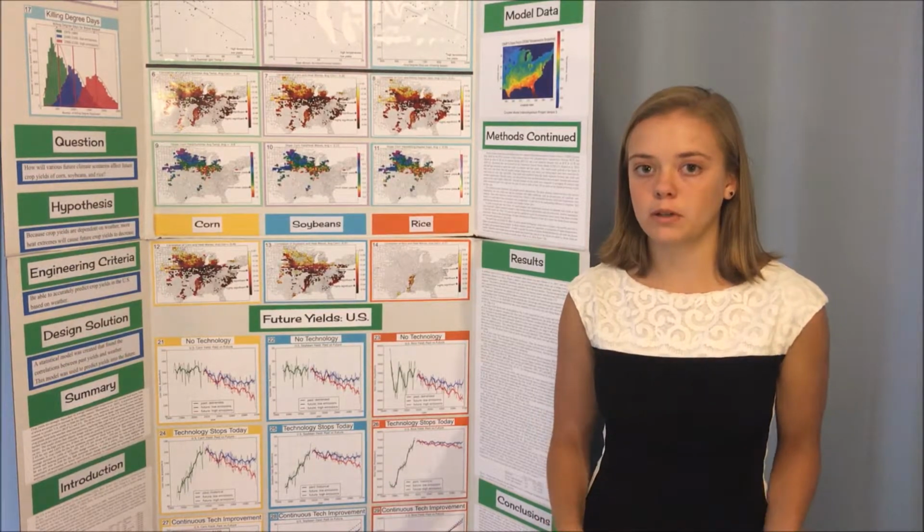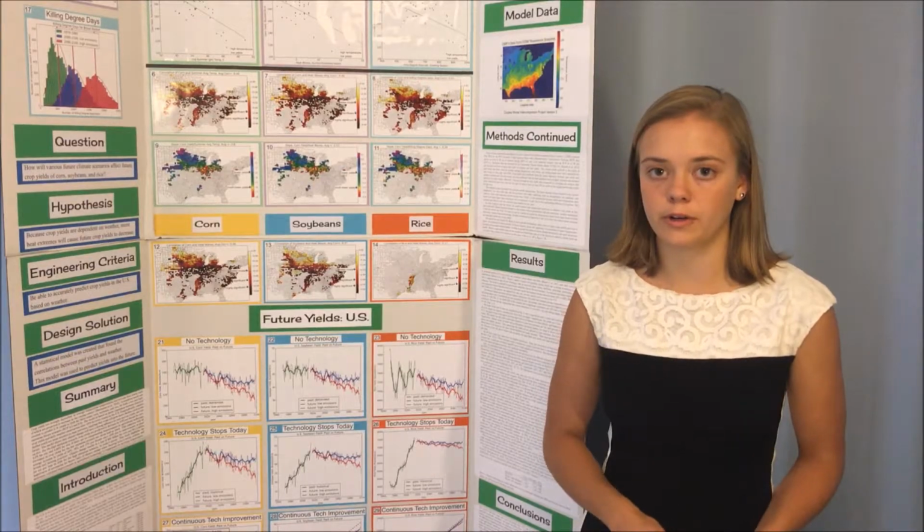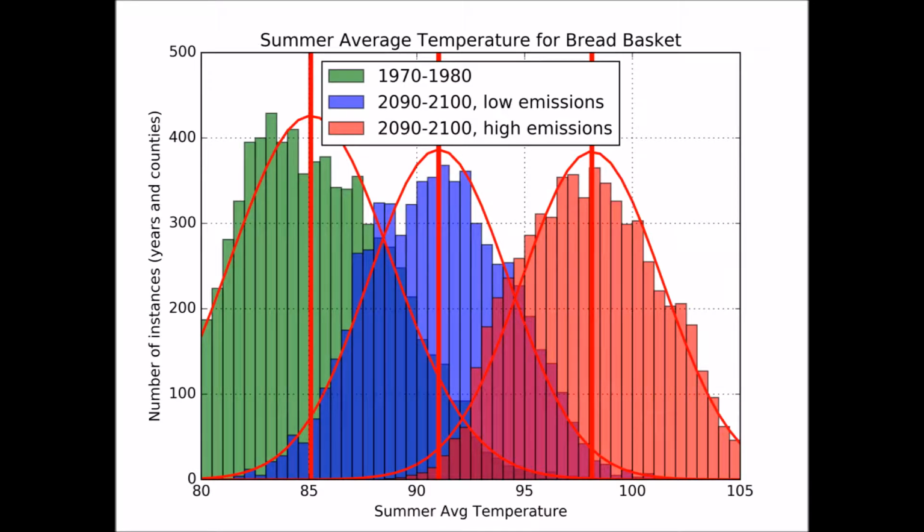Next, I found the closest model grid to the center of every county, and I found my temperature measurements out until year 2100. These plots show the temperature measurements over time, from 1970 to 1980, 2090 to 2100 low emissions, and 2090 to 2100 high emissions. The historical summer average temperature was at about 85 degrees Fahrenheit. Future for low emissions is at about 91 degrees, and future for high emissions is at about 97 degrees Fahrenheit. The results are similar for the other two temperature measurements.